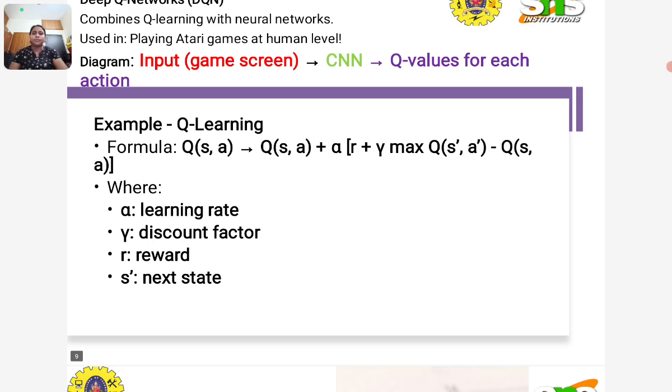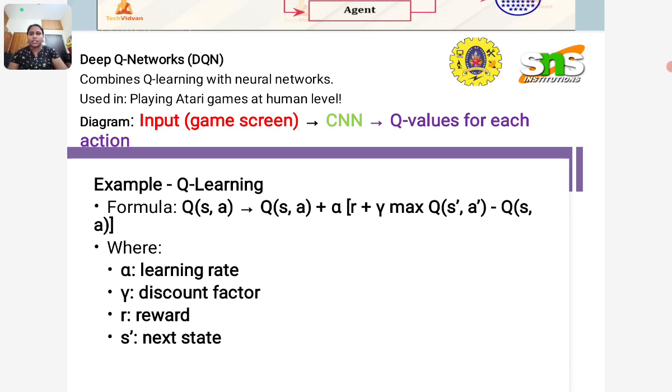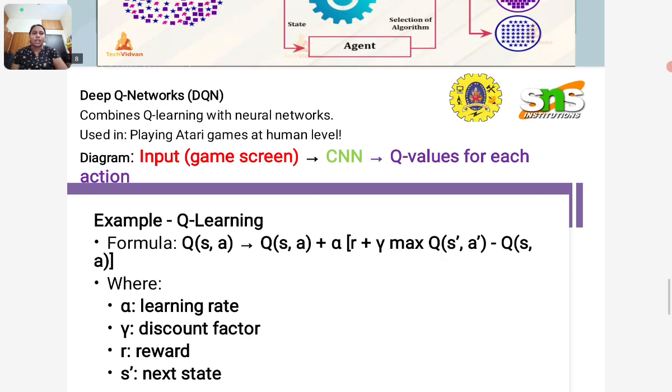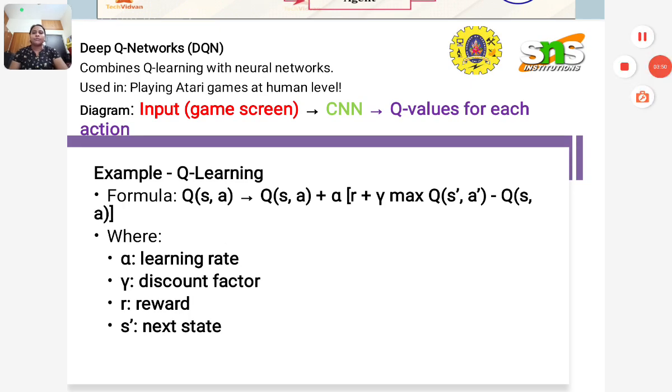For example, the Q learning formula is Q(s, a) ← Q(s, a) + alpha [r + gamma max Q(s', a') − Q(s, a)], where alpha is the learning rate, gamma is the discount factor, r is the reward, and s' is the next state.